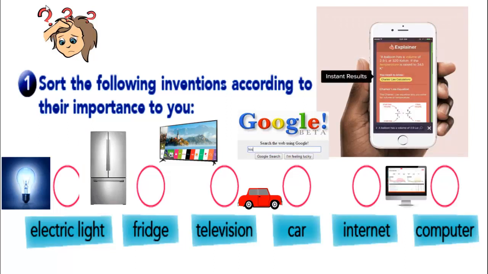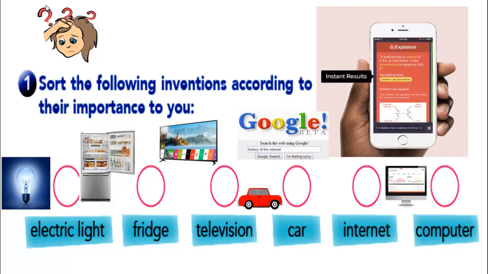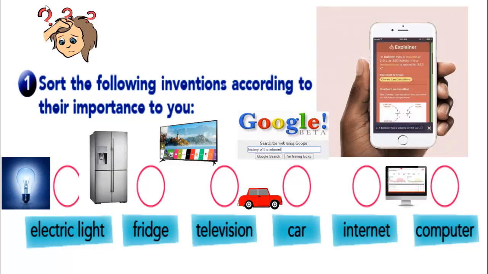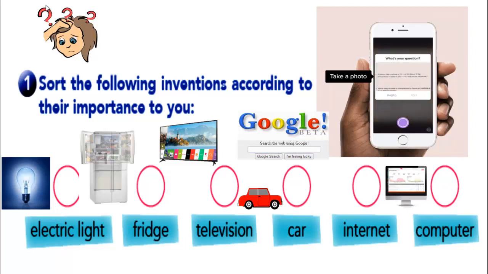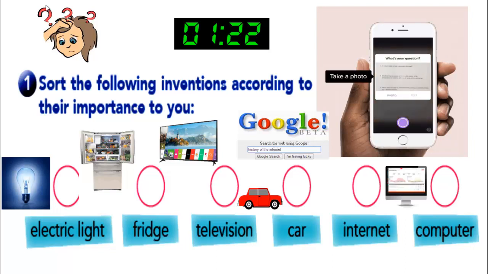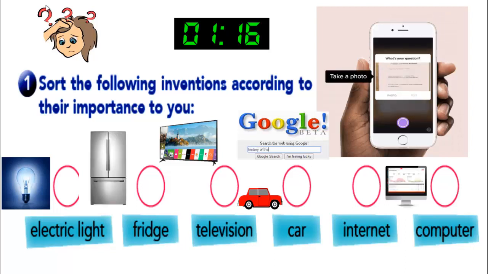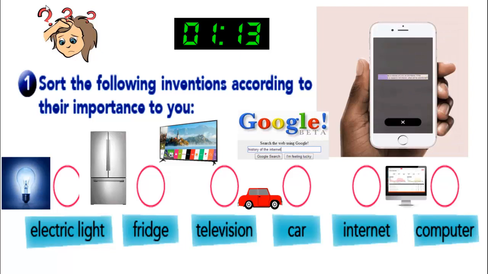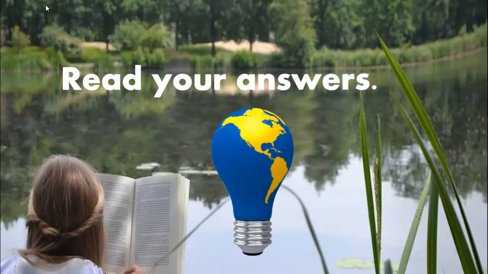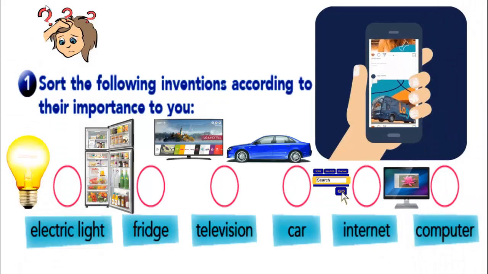Which one is the second? Yes, that's right, important for you. And which one is the third, the fourth, the fifth, and the sixth? The last one. Okay, take your time and write 1, 2, 3, 4, 5, and 6. You have here 6 inventions. You have electric light, you have the fridge, television, car, internet, computer. Which one is the most important for you? Pause the video, you can write them, and then come back again to go with me to the next exercise. Okay, this is the same. You are going to sort them.